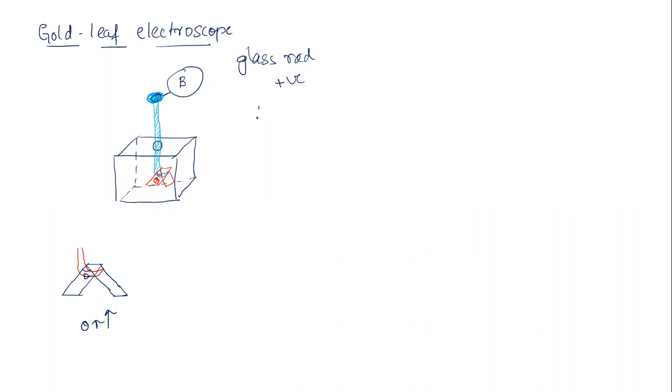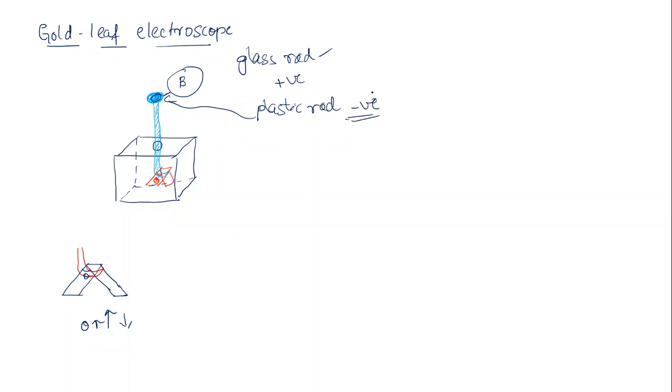Now I'll bring a plastic rod and keep it in contact with this knob. As soon as you keep the plastic rod in contact, the degree of divergence decreases. From this, we get to know that the glass rod has one charge and the plastic rod has a different charge, since the glass rod is positive and the plastic rod is negative.